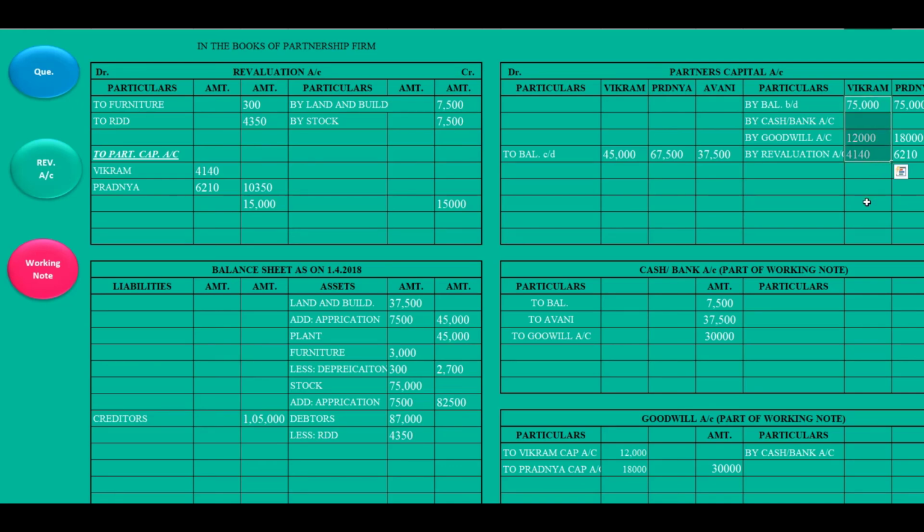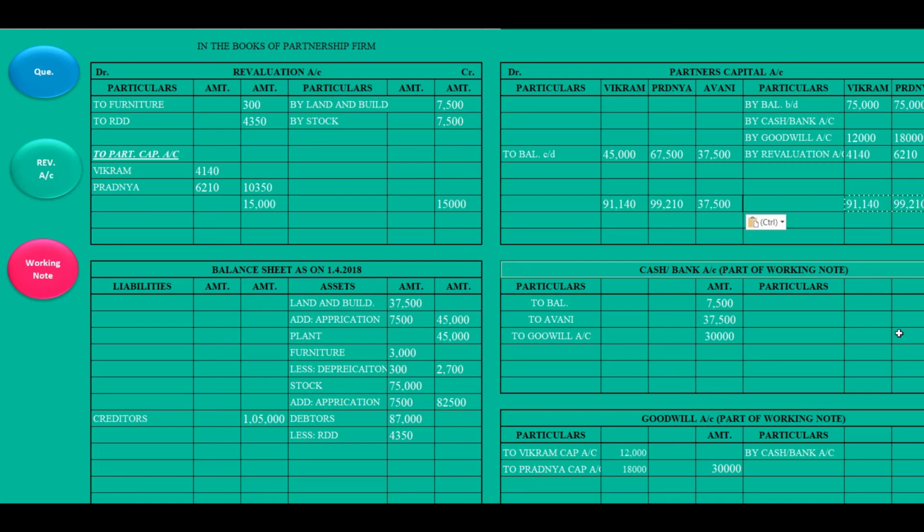This is 91,140. This one is 99,210, and this is 37,500. We need this amount over here. In this way it will be taken. Now you find out the difference.